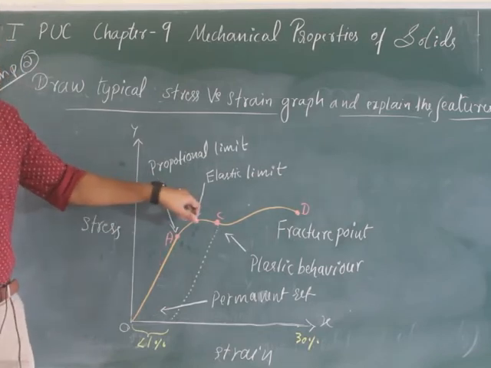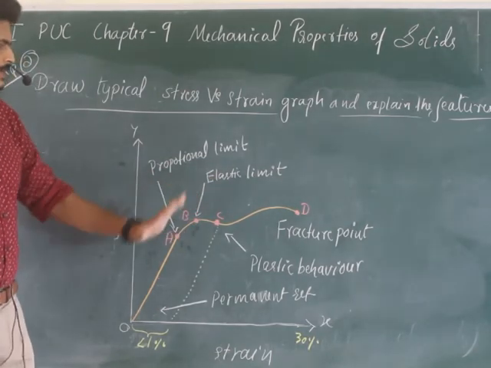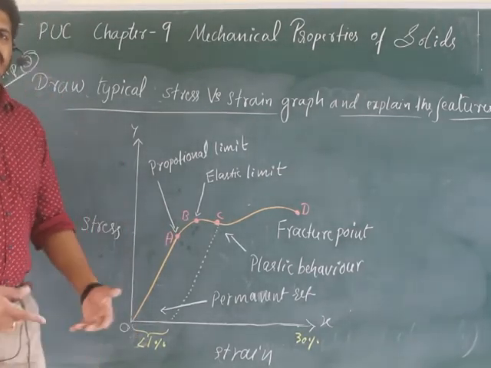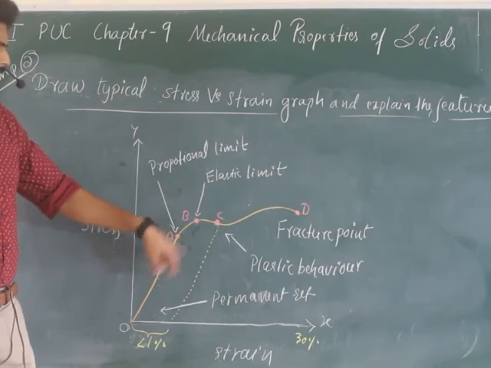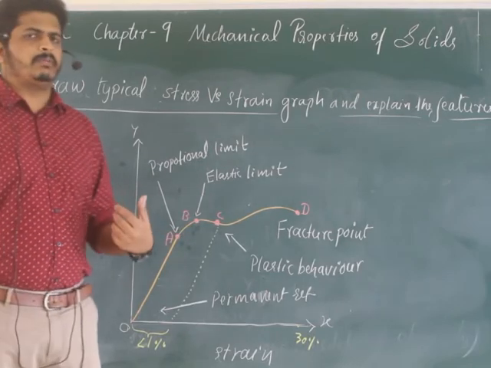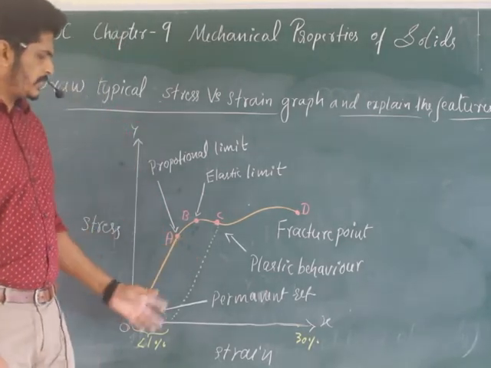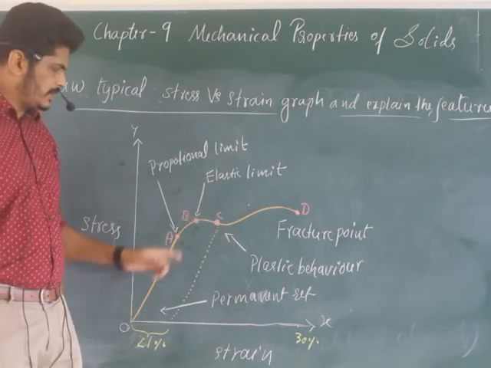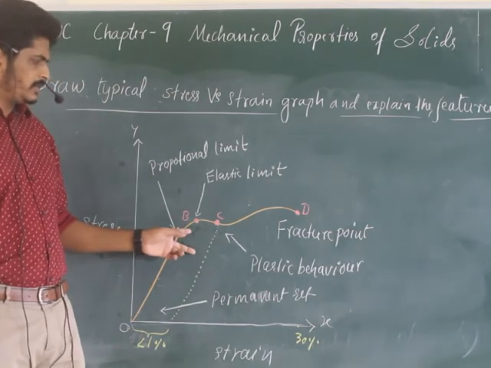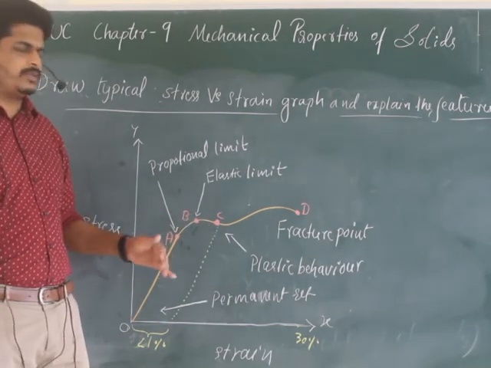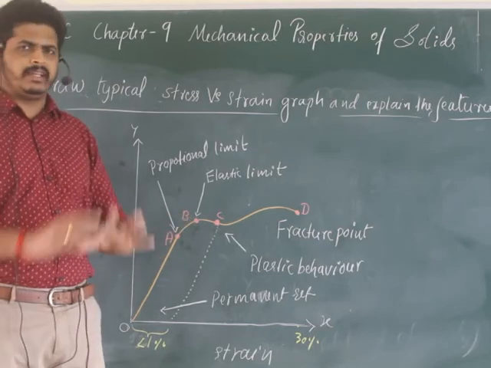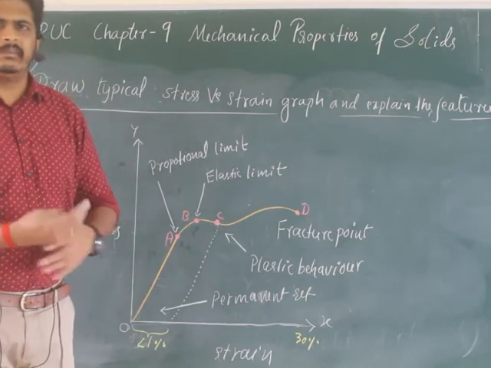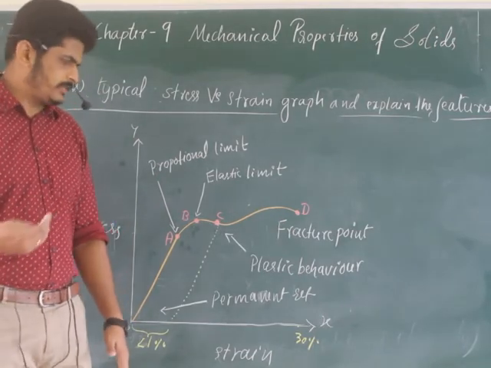A means proportional limit. B means elastic limit. Proportional limit means till A, Hooke's law is applicable: stress is directly proportional to strain. After A, stress is no longer proportional to strain. There will be a large strain value, meaning strain grows faster than stress, so the curve goes towards the right side. More strain appears for less stress. That is why elastic behavior starts reducing, till point B. There is a limit to its elastic property, and till there it can manage to get back to the initial position.